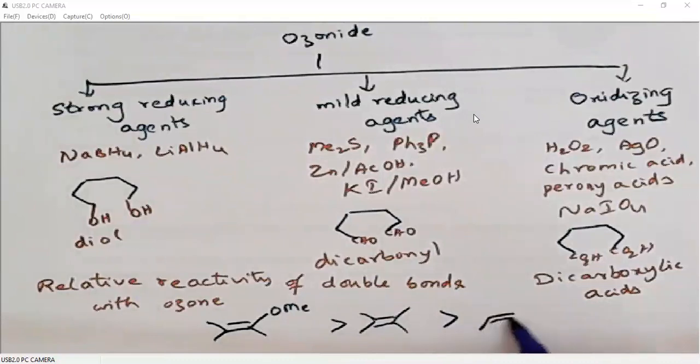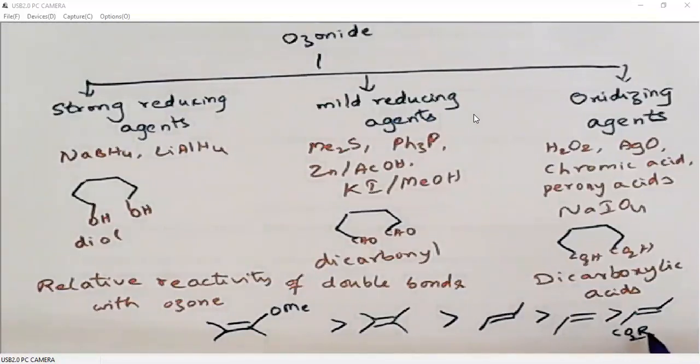Then disubstituted, compared to tetra substituted, is a slow reaction. And in the disubstituted, we don't have a difference between cis and trans. Then it is mono substituted. Then it is a compound with some electron withdrawing groups, either ester or any carbonyl or nitro or nitrile or ammonium salt.